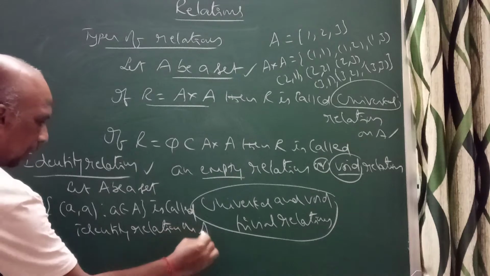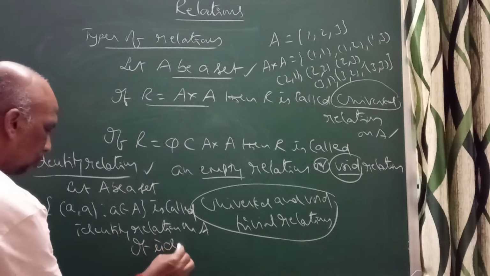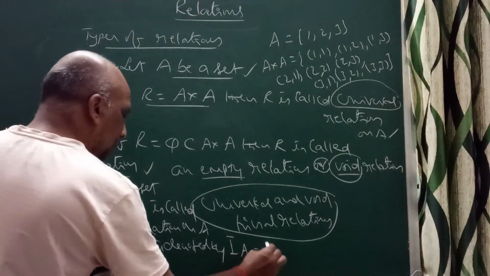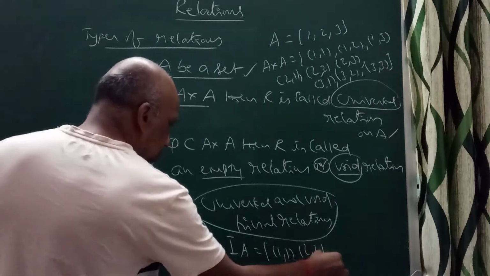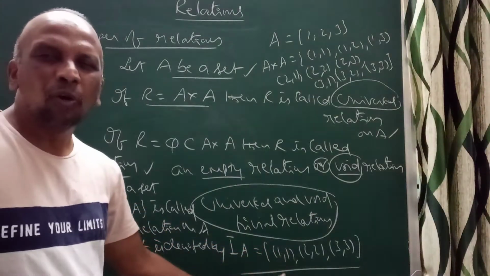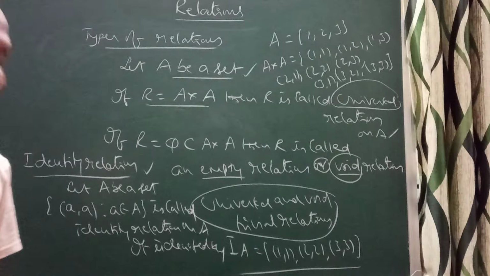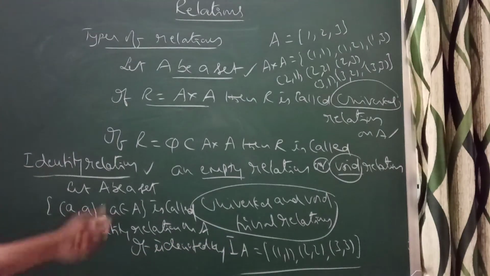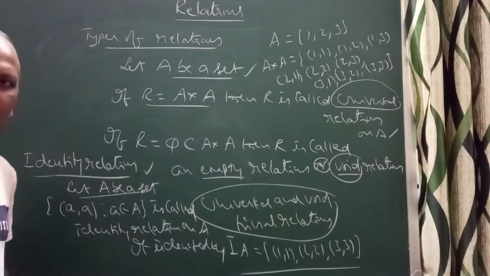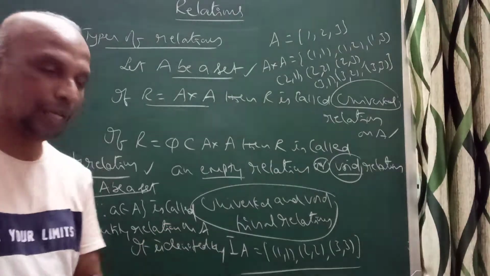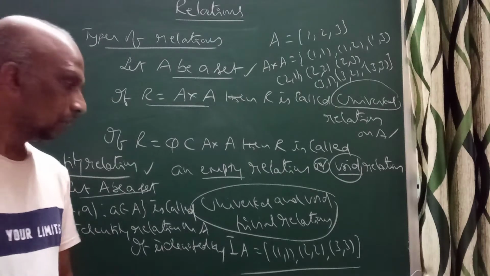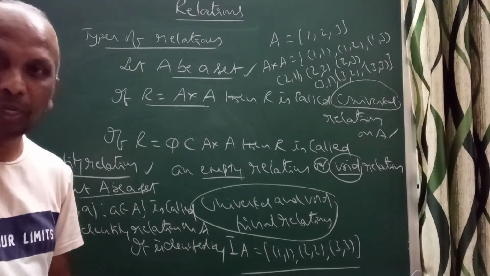Identity relation on A. It is denoted by I_A. I_A is equal to, I can write, {(1, 1), (2, 2), (3, 3)}. So this is identity relation. It is known as identity relation, denoted by I_A. Let A be a set. The set of ordered pairs (a, a) such that a belongs to A is called identity relation on A, denoted by I_A, which is equal to {(1, 1), (2, 2), (3, 3)}. Correct.